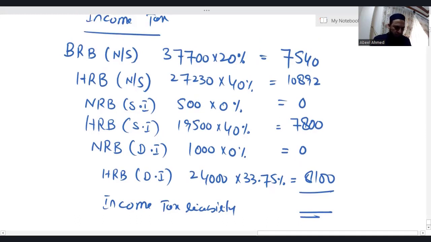Here comes your income tax liability. 7,540 plus 10,892 plus 7,800 plus 8,100. I'm getting 34,332. Income tax liability which I'm getting is 34,330.